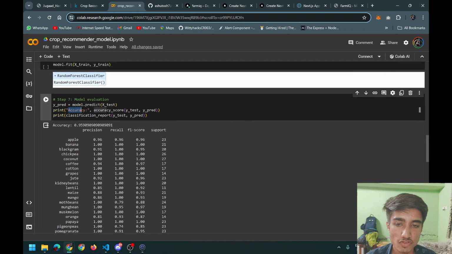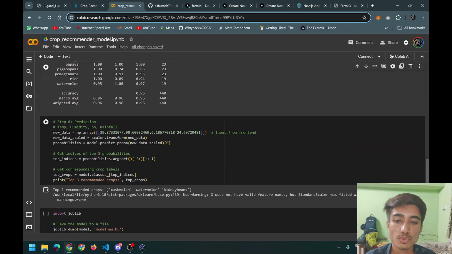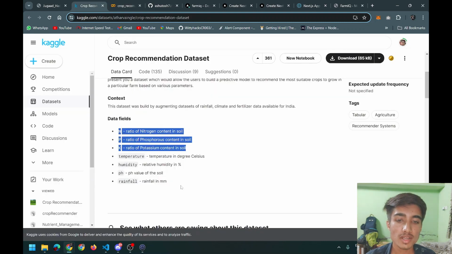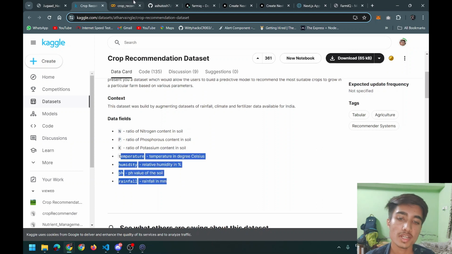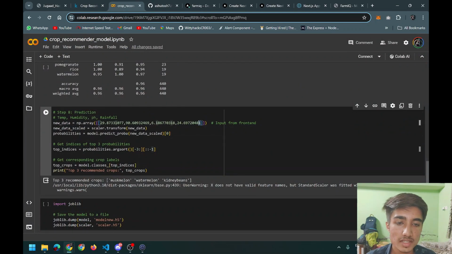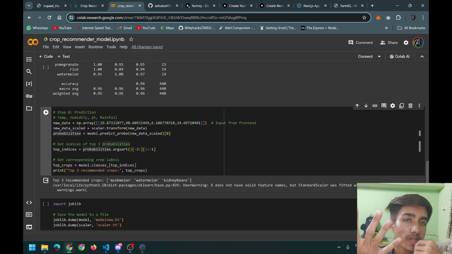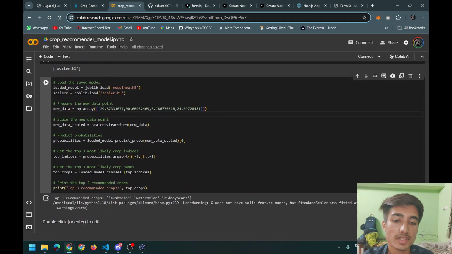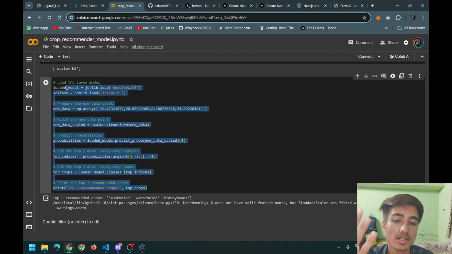So this is the accuracy of my model, 0.95, which is quite great. The F1 scores are also great. So then I tested against the 4 datasets. As I said earlier, in the general mode, I will use these 4 properties, the temperature, humidity, pH and rainfall. So as you can see in the general model, I implement these 4. So then the model gives me 3 crops. My solution will take 4 properties in general mode and it will suggest the 3 best crops to the farmers. So then I exported this model using joblib and this is the basic script which takes 4 parameters, returns 3 crops and this runs on my Flask based backend.